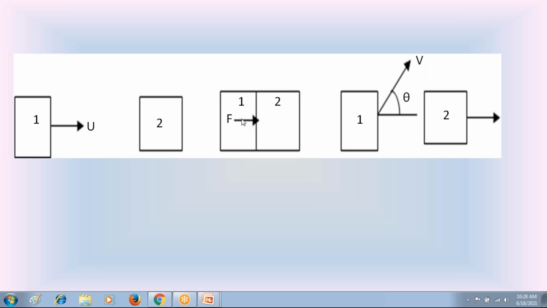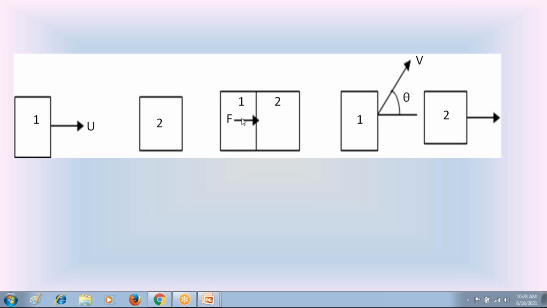for this force F? In the previous case, we got F equal to m into (u minus v) by t, because in the first case, force F, initial velocity u, and final velocity v were all in the same direction. But in the second case, the final velocity v is not in the direction of force F. Now, how do we apply Newton's second law of motion for this condition?